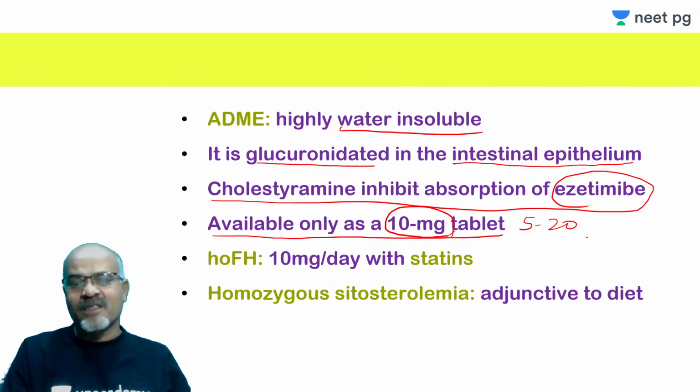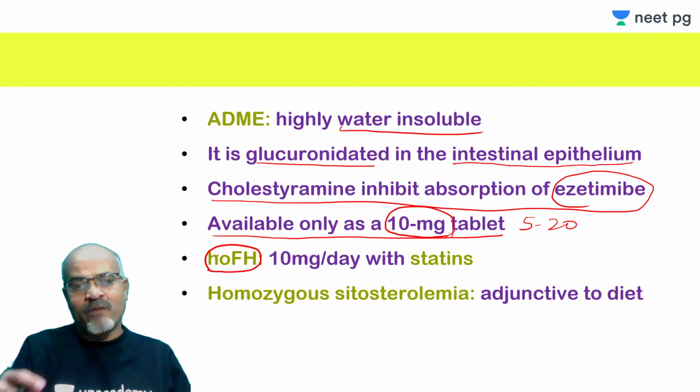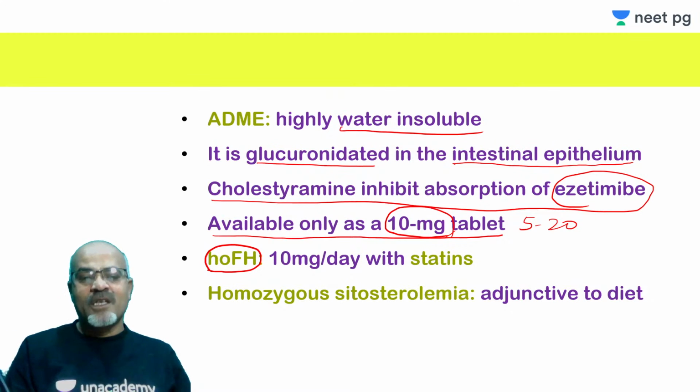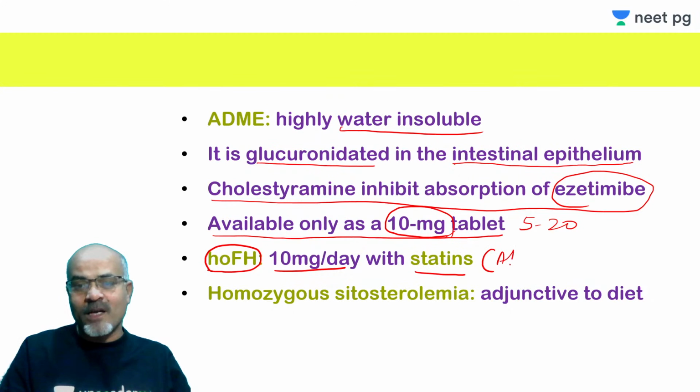There is no restriction, and it is approved or indicated for certain uses, like homozygous familial hypercholesterolemia. This is the homozygous form, where both alleles for the LDL receptors are dysfunctional. So it is given here in a 10 milligram dose because it is the one strength available, with statins, but here special statins only, atorva or simvastatin.